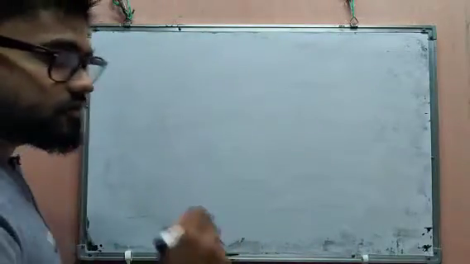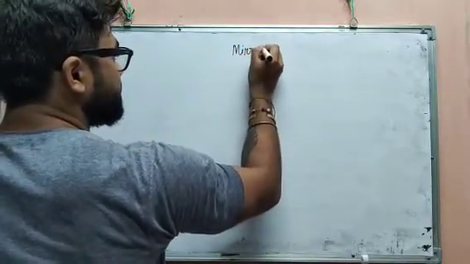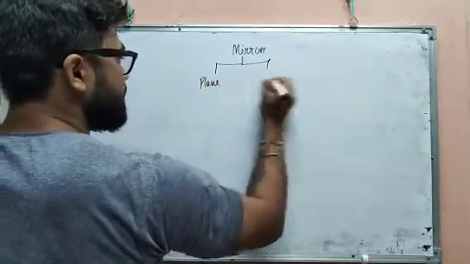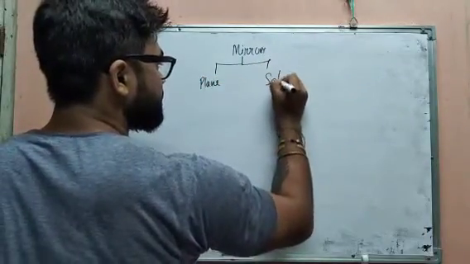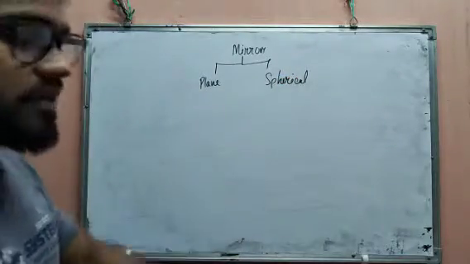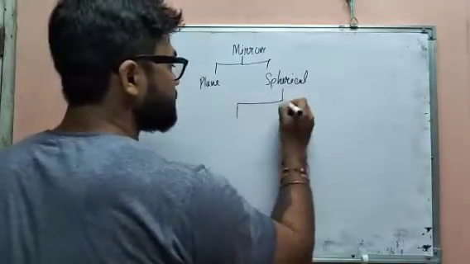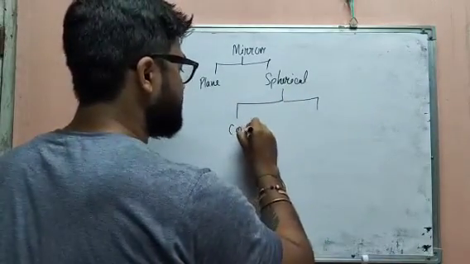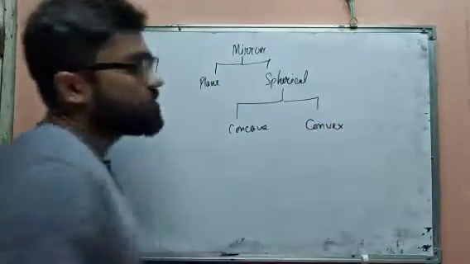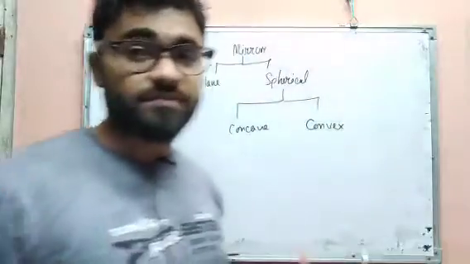See, there are two types of mirror. One is plane mirror and one is spherical mirror. The spherical mirror is classified into two parts. One is concave and one is convex. So one is concave mirror and one is convex mirror. Okay, they are classified into two parts.